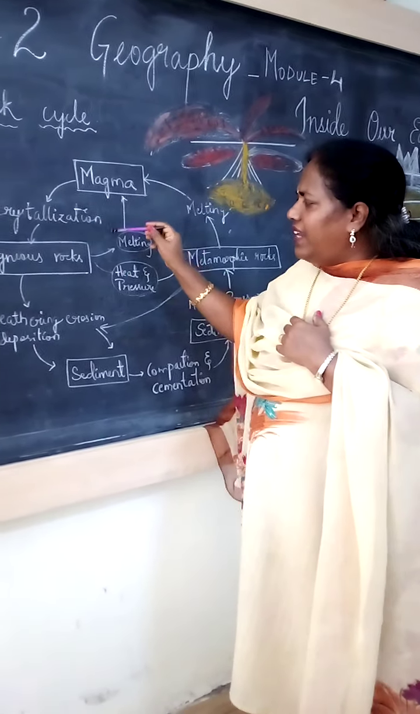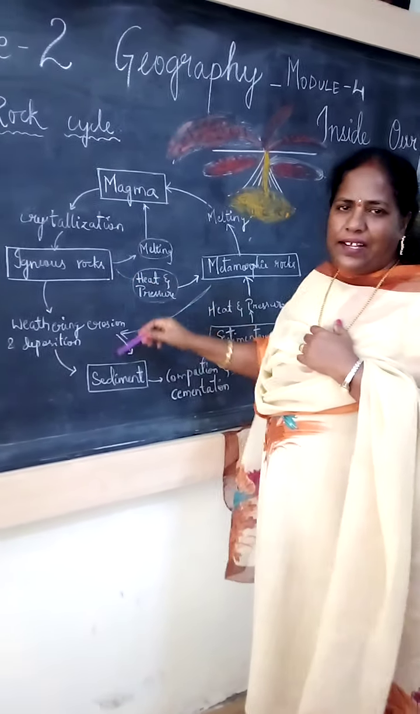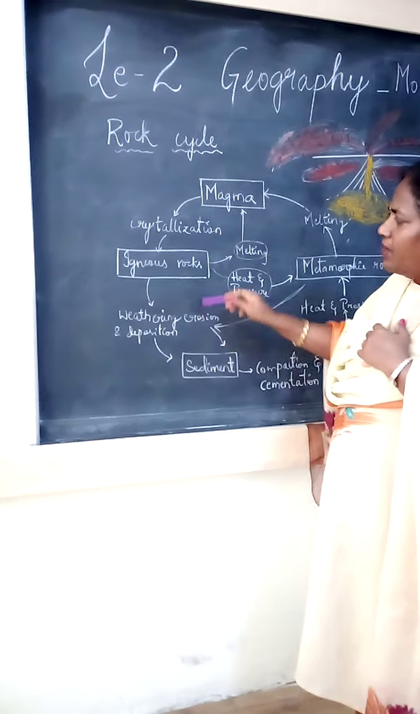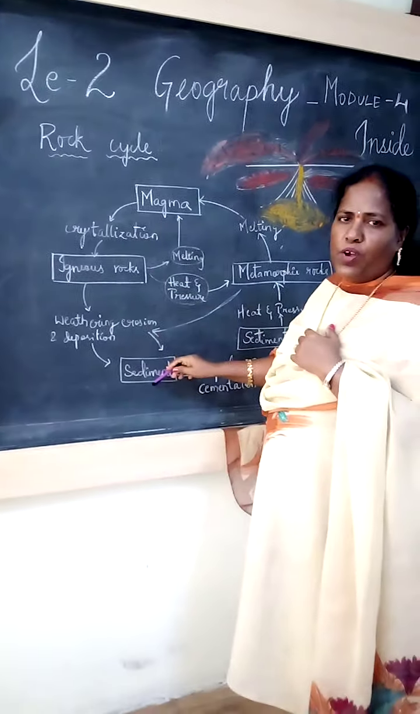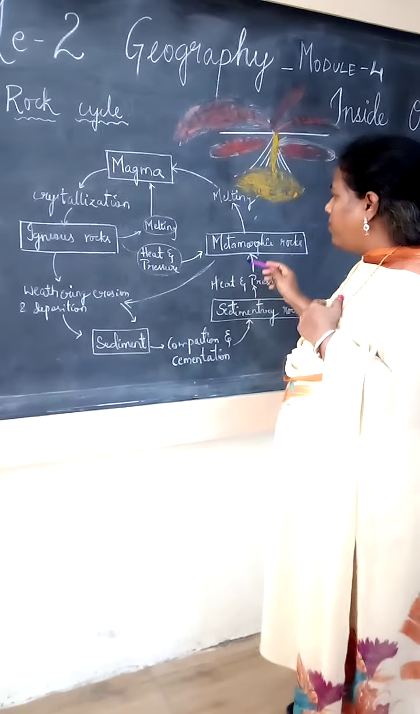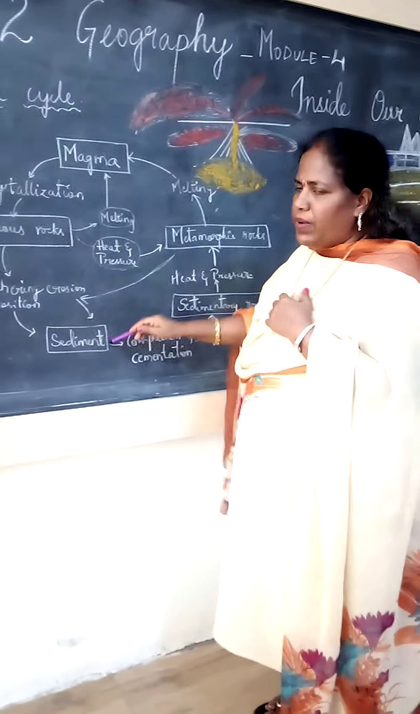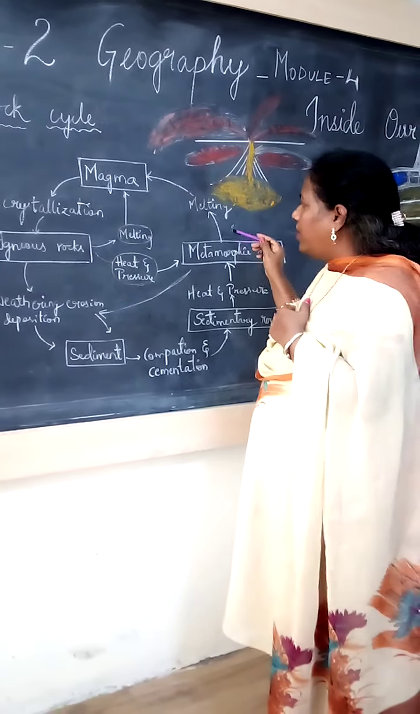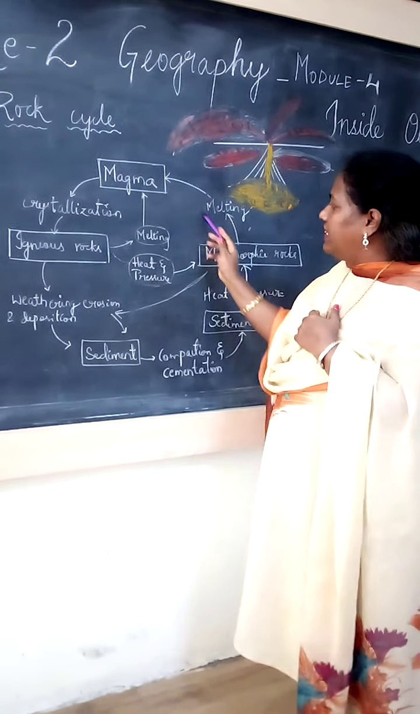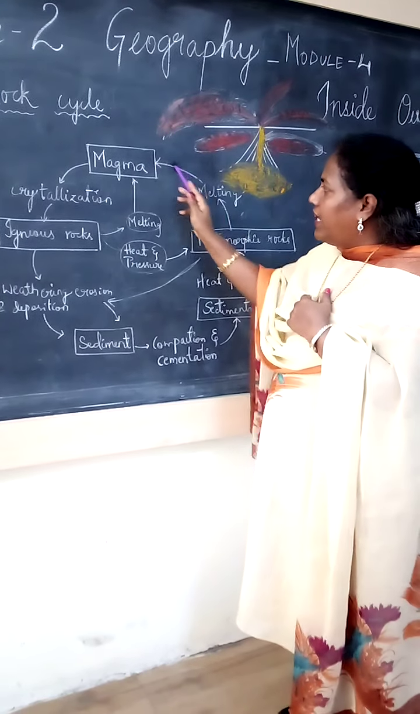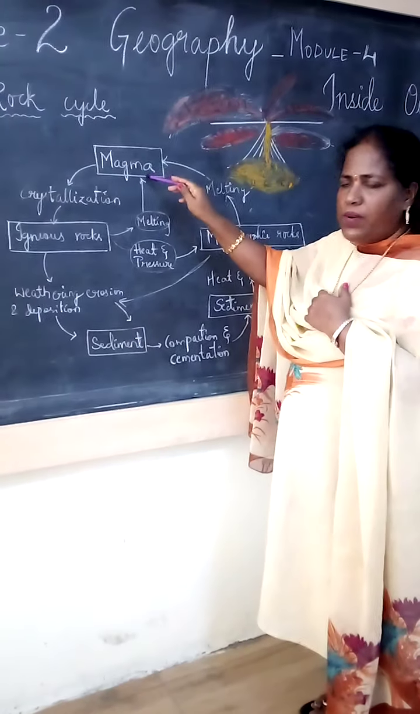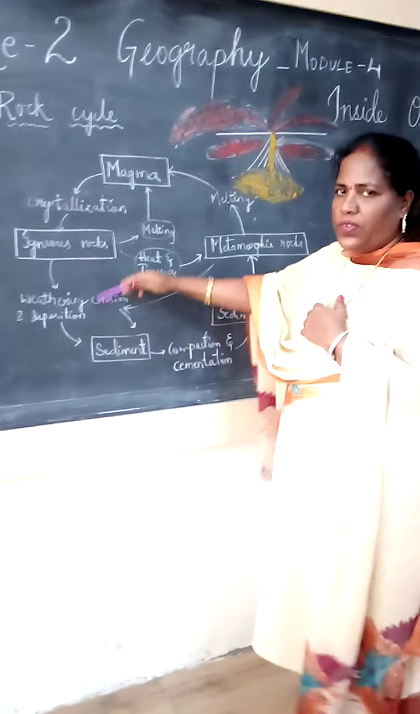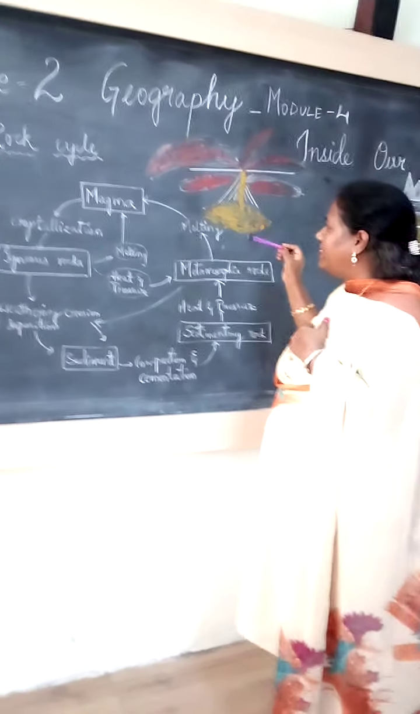Now we will see in detail how these are interrelated. Each rock is interrelated. Sedimentary rock forms only from the igneous. Metamorphic forms only from the sedimentary. Under great pressure it is converted again into magma, and from the magma only, igneous. So like this each rock is interrelated. See here, we will see the detail now.